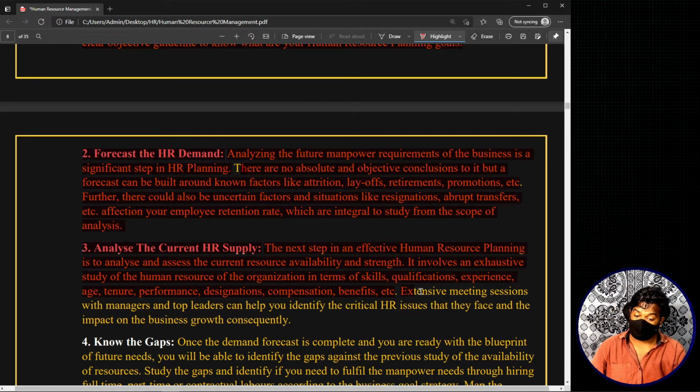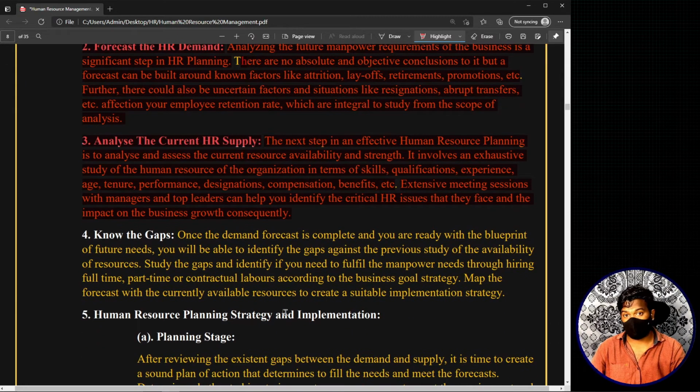Now extensive meeting sessions with the managers and top leaders can help you identify the critical HR issues that they face and the impact on the business growth consequently. So basically we are telling that while analyzing what we have, it is also recommended that you take the support from the top management or top officials or the experienced people, right?